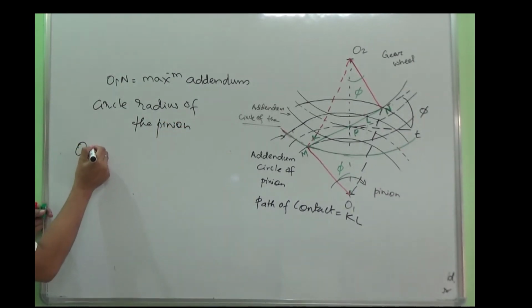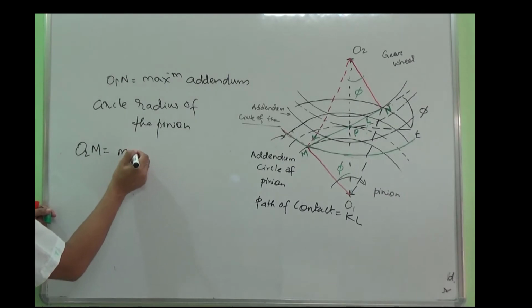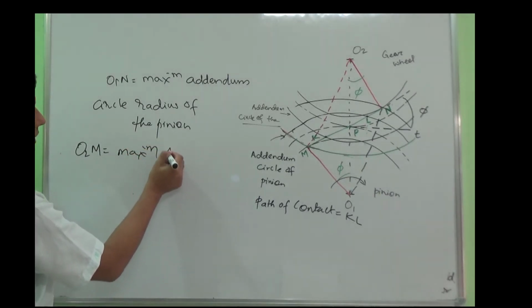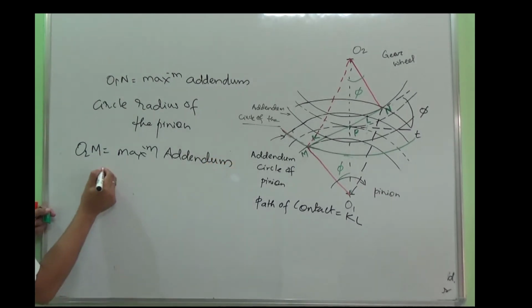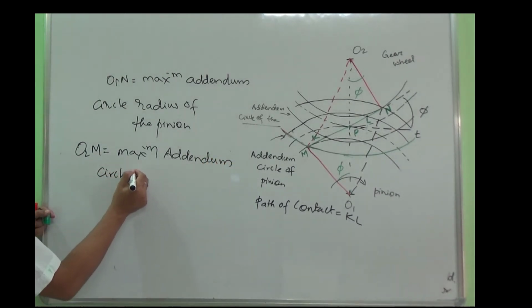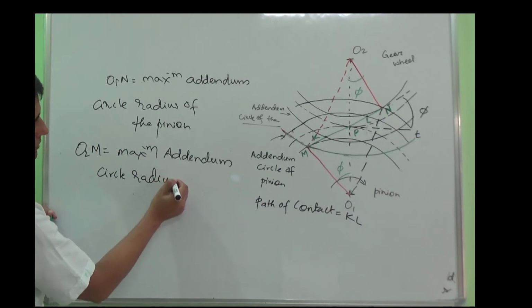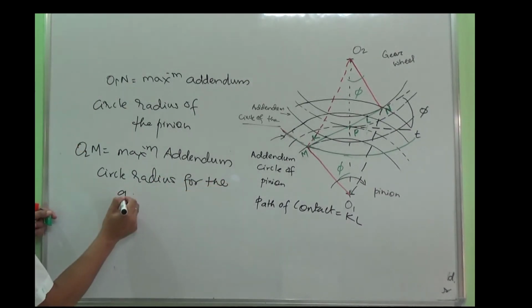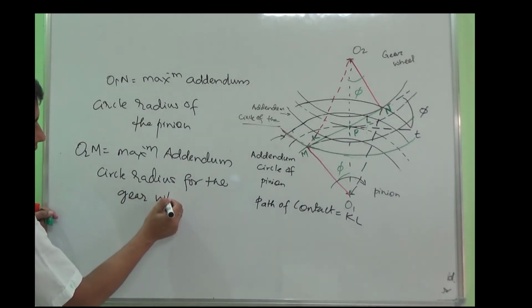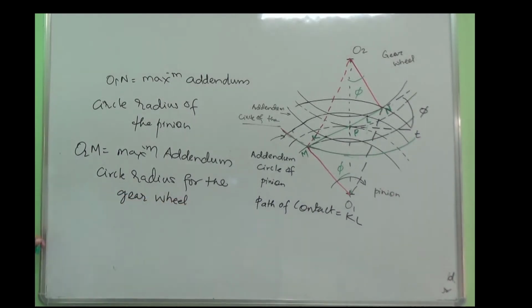And O2M is the maximum addendum circle radius for the gear wheel. So this is important as far as the limiting value is concerned.